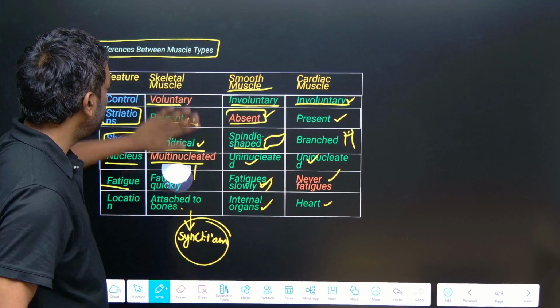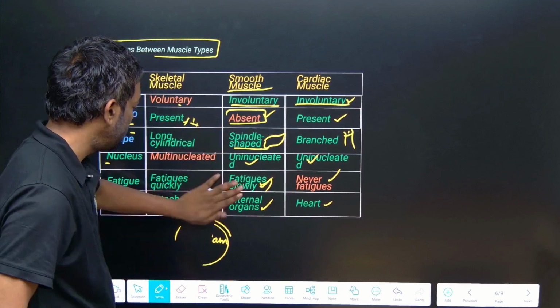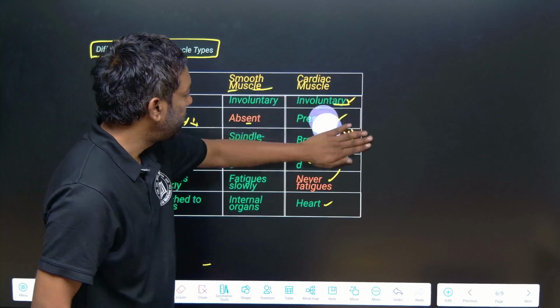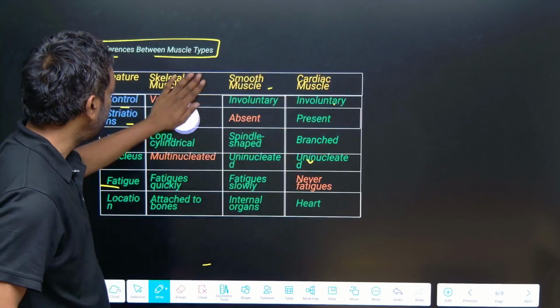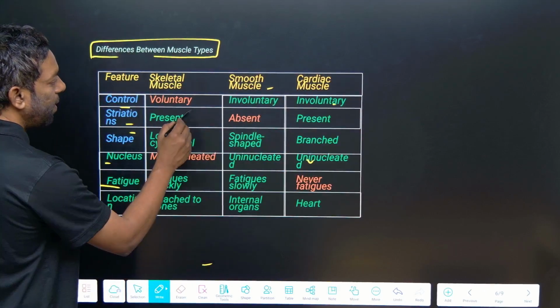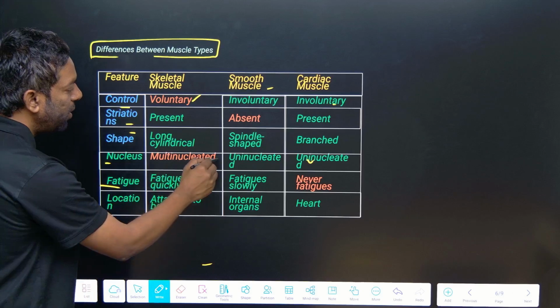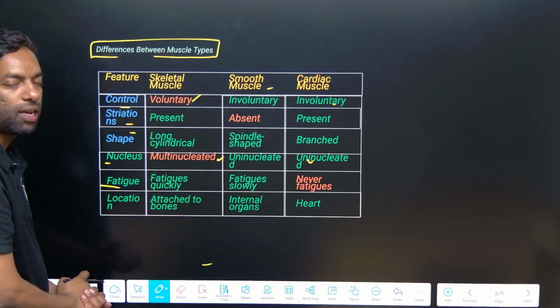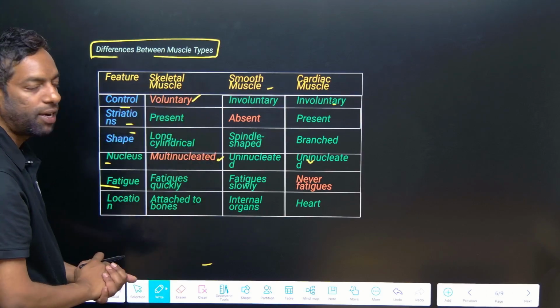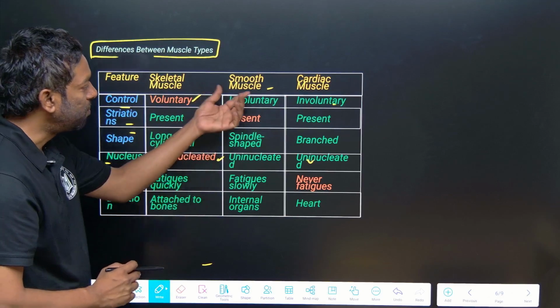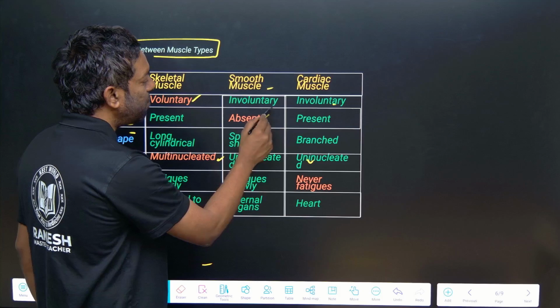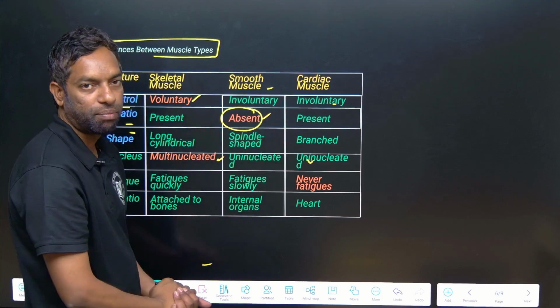Guys, in this table, you have to focus on this red mark: voluntary, multinucleated. This is the speciality of skeletal muscle. Smooth muscle: striation is absent, most important.